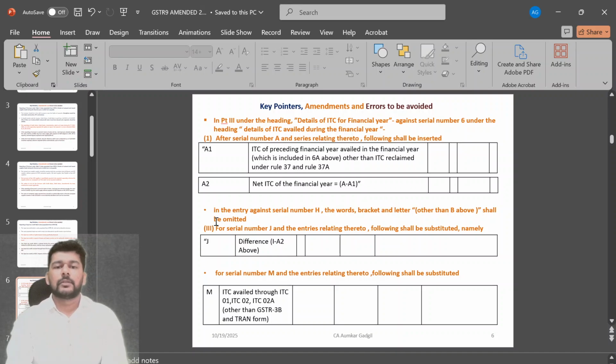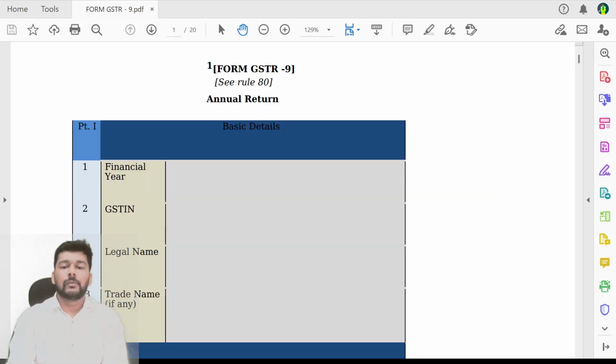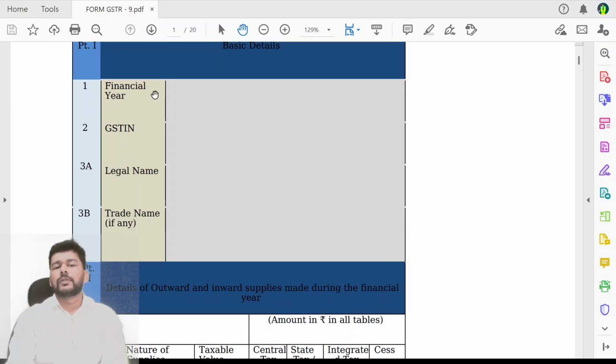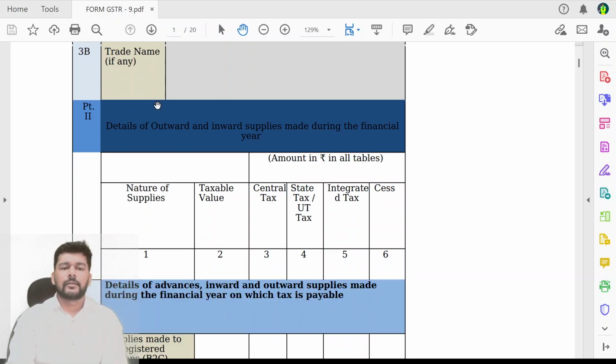The tables which have been inserted have been given here. But to be very specific and to discuss the amendments, we will be going through the form GSTR 9 in this video in detail, that is the annual return form. To start with, of course, the basic data, financial information, etcetera, will be given.